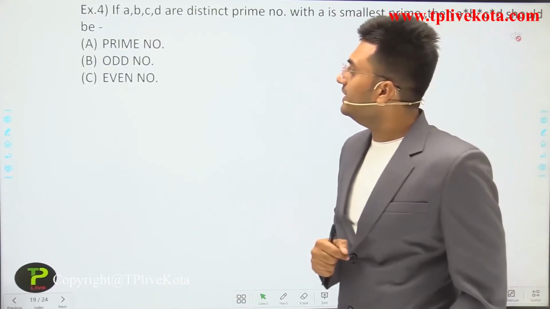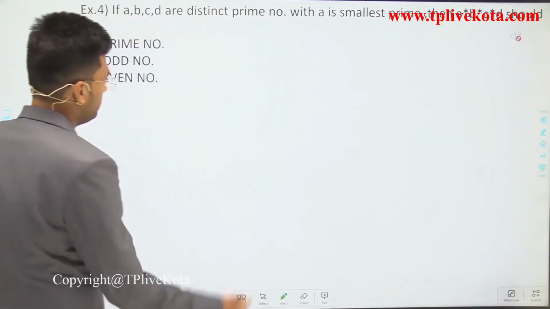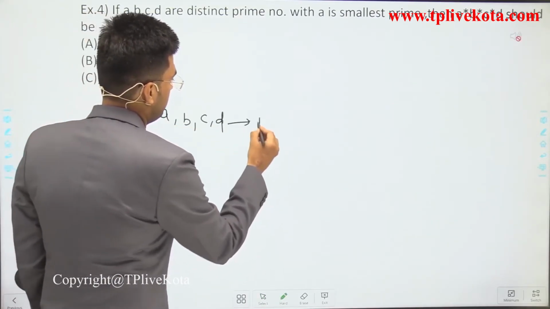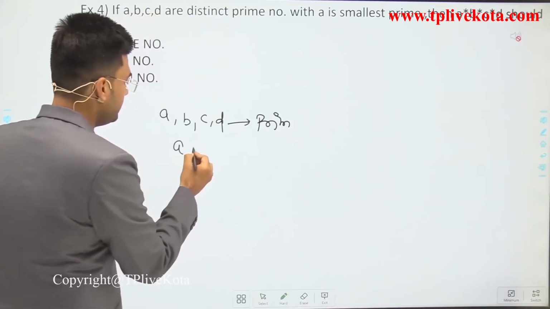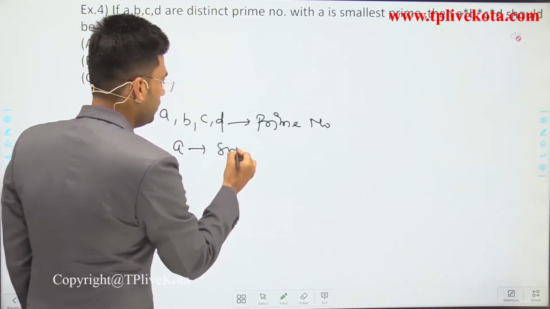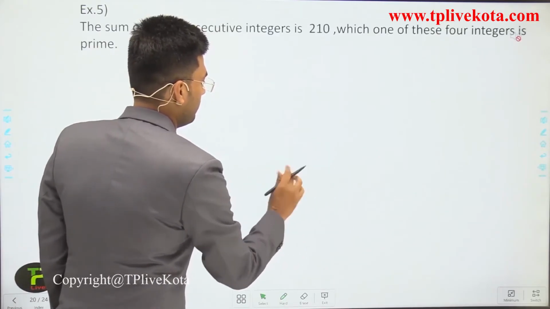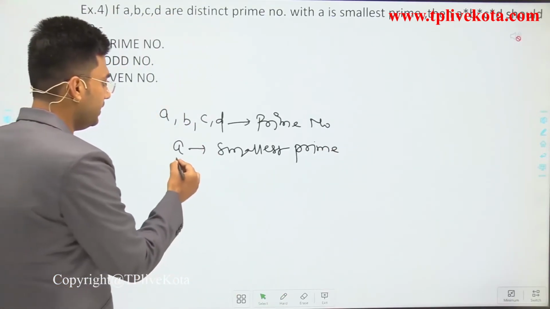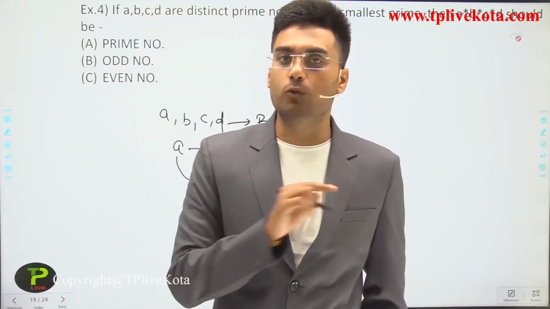So a, b, c, d are distinct prime numbers, and a is the smallest prime. If a is the smallest prime, then it should be 2, because the smallest prime is 2.